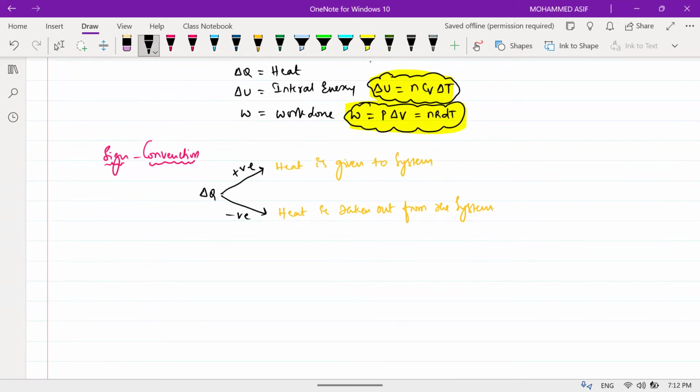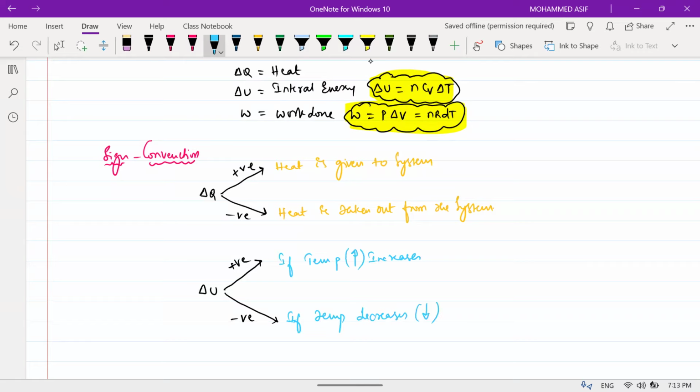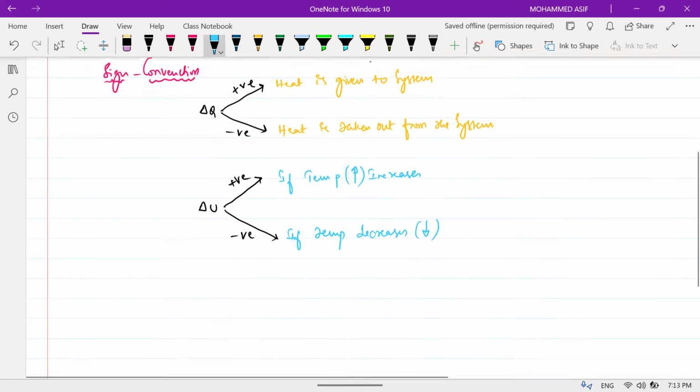Am I clear? Then internal energy, delta U. Delta U is also positive or negative. Delta U depends upon what, beta? Temperature. That means if temperature increases, then we take delta U positive. If temperature decreases, then we take delta U equal to negative.